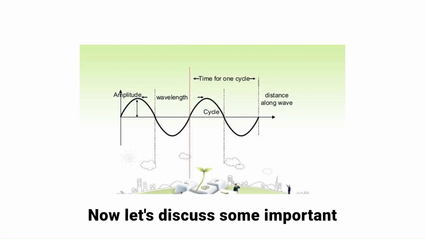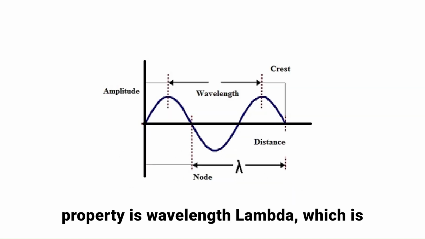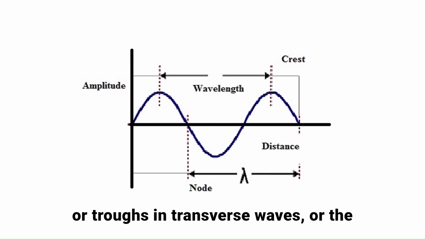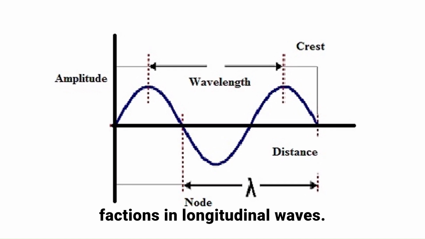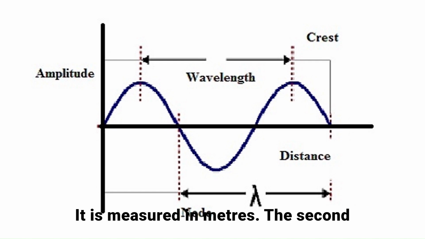Now, let's discuss some important properties of waves. The first property is wavelength, lambda, which is the distance between two consecutive crests or troughs in transverse waves, or the distance between two compressions or rarefactions in longitudinal waves. It is measured in meters.